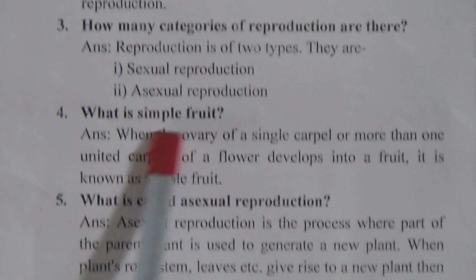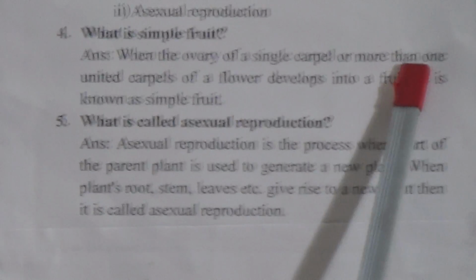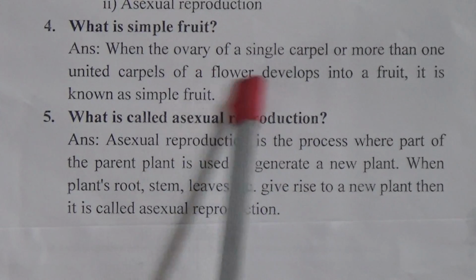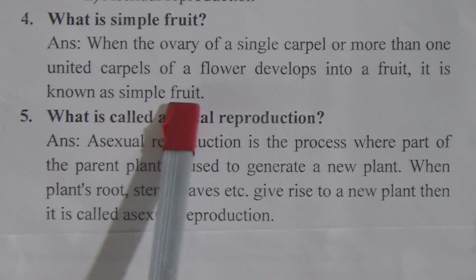Question 4 is, what is simple fruit? The answer is, when the ovary of a single carpel or more than one united carpel of a flower develops into a fruit, it is known as simple fruit.